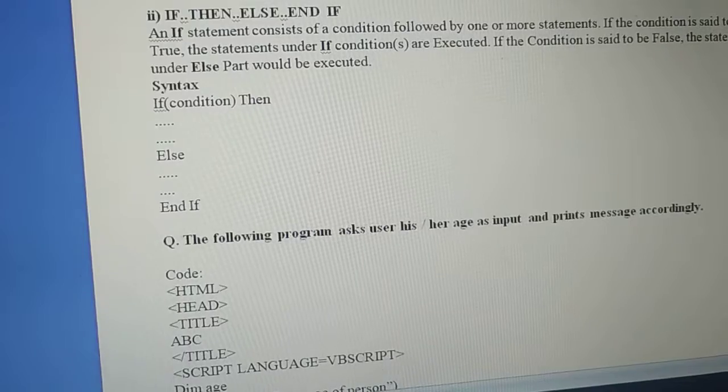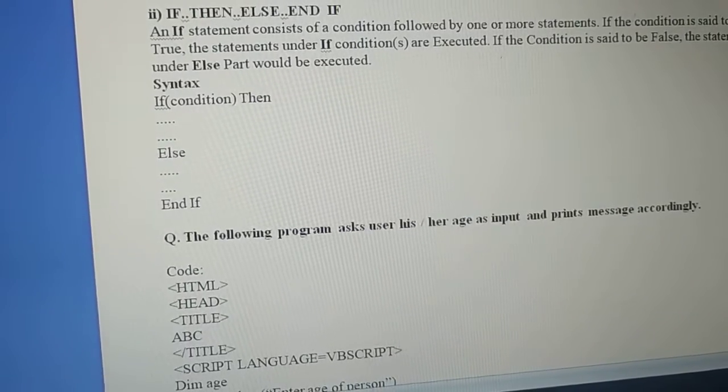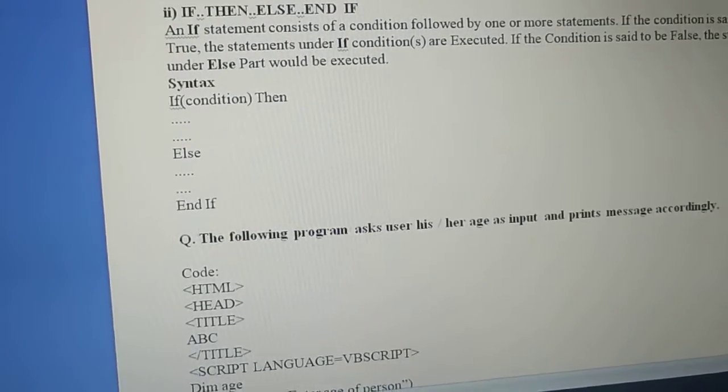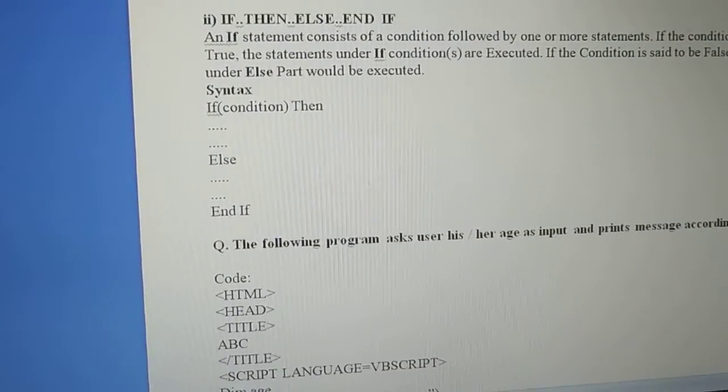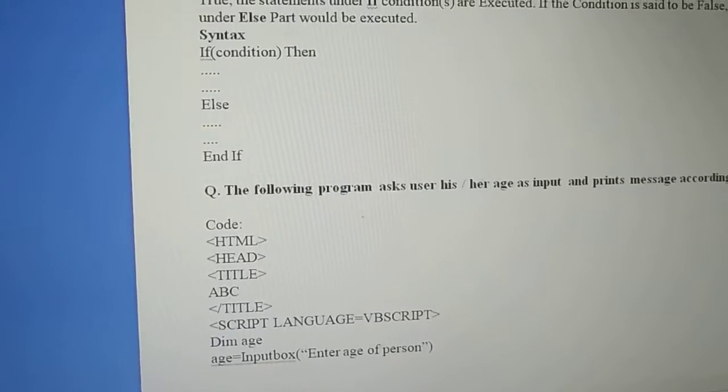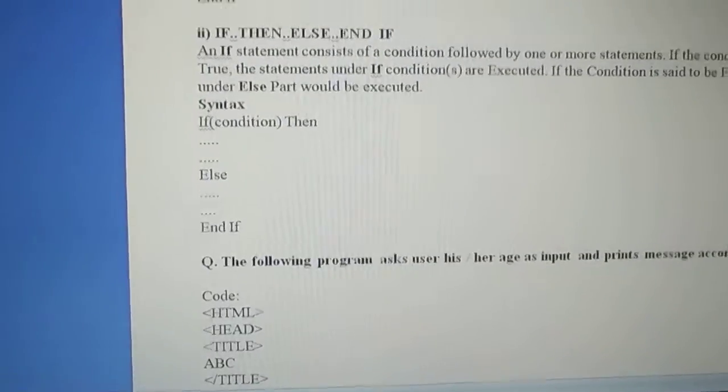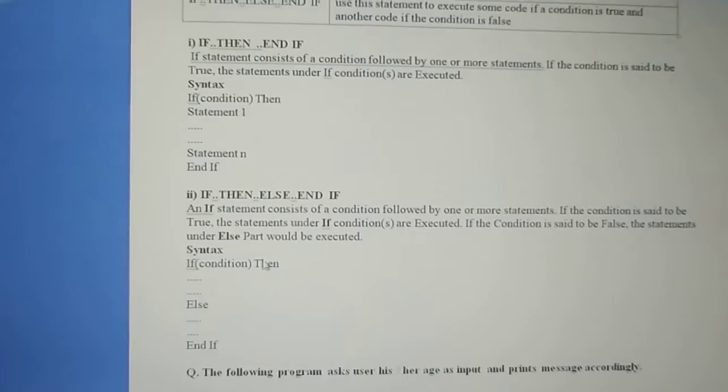And in the first statement, if the condition is not satisfied, it will not execute a false statement because there is no false statement. So it will give only the white blank screen. Is it clear, dear children? This is all about the if then end if statement and the if then else end if statement.